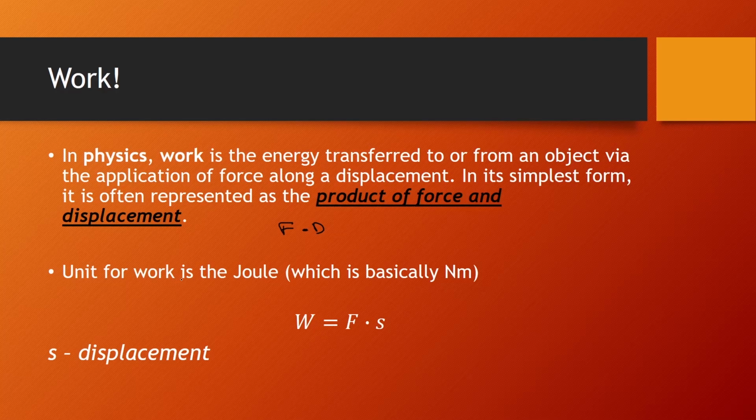The unit for work is the joule, which is basically newton times meter. So the equation for work is force times the distance, or force times the displacement. If you take a box and you move it for 10 meters, and you need a force of, let's say, 500 newtons, if you want to calculate how much work you've done by moving it 10 meters, you just take the force and multiply it with the 10 meters.